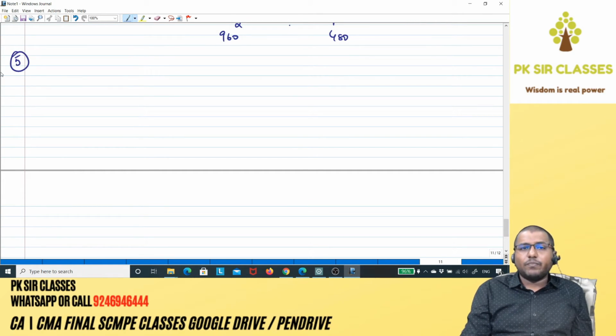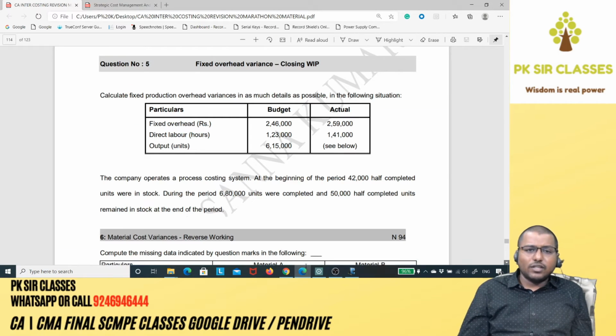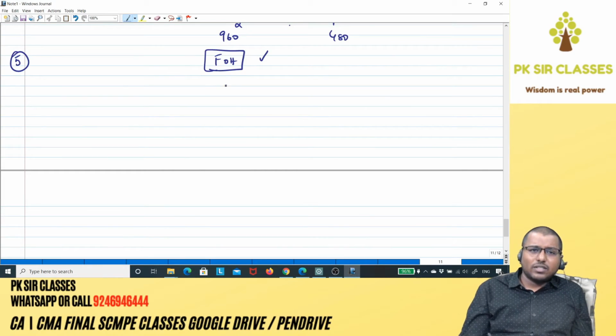Chalo, question number 5. So this is process costing plus standard costing, and we need to apply fixed overhead variances. I told you when I was explaining the concept of fixed overhead variances, that the moment you see a question, you need to check for calendar variance info, that is number of days. Do you have number of days here in the question? Budgeted number of days, actual number of days, something like that. We don't have anything.